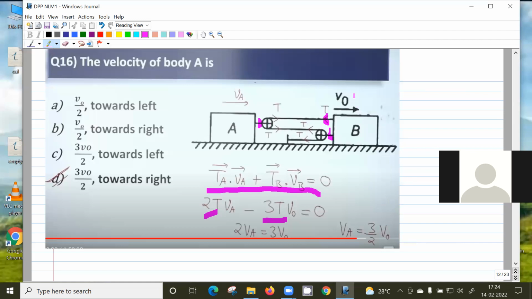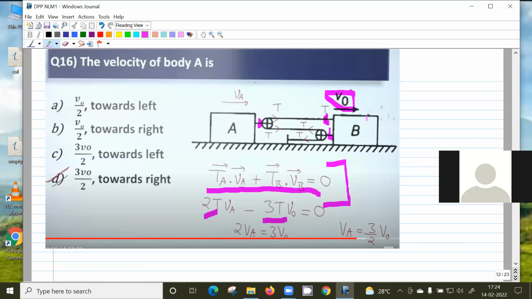And we are assuming, okay, he himself has given the direction as moving right. Since it's moving right, this tension will be towards left because tension will try to resist this motion. But for block A, the tension will pull this block. Is it clear? Yes, sir. So you have to use this trick.